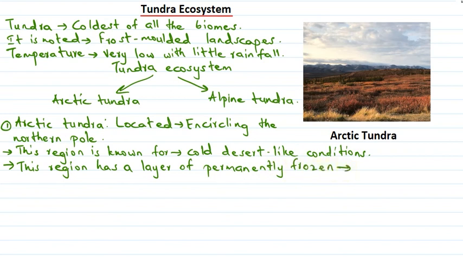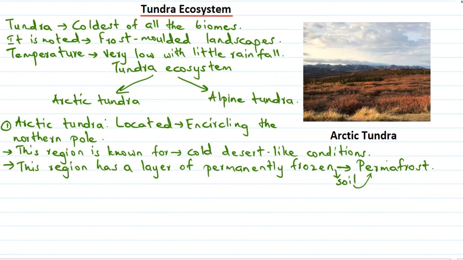And what is this layer of soil known as? It is called the permafrost. So here we can find permafrost, which is a layer of permanently frozen soil.